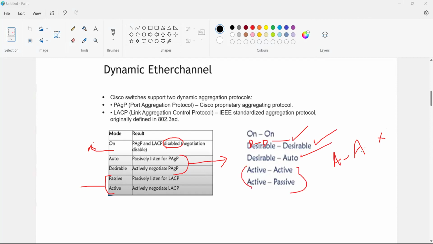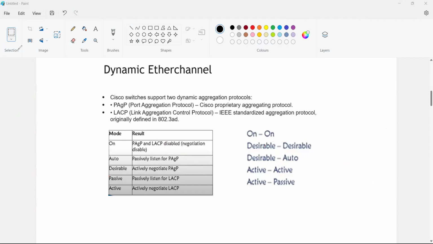For LACP, if both ends are passive, passive listens only, it won't send. If both ends are passive, it won't work. Whenever I'm doing the configuration, we will understand that. And just write the more configuration part.